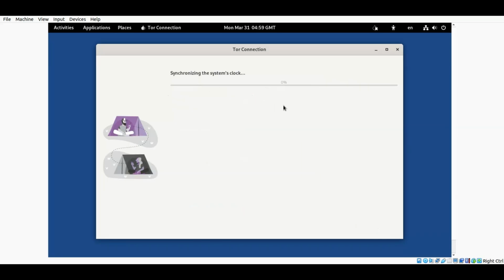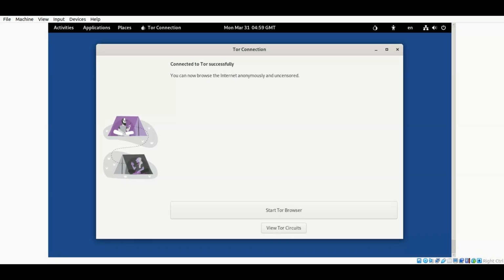It will connect your Tails operating system to Tor, which is practically anonymous, and the Tor browser uses DuckDuckGo as its search engine, which is also a very good search engine, because DuckDuckGo does not keep any history. That is why it is a really good choice for any kind of web surfing or searching. So start Tor browser. Let us start it and see how it works.